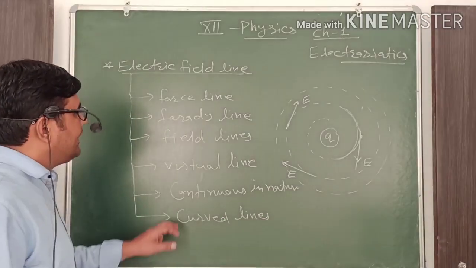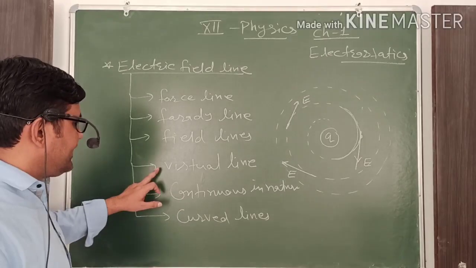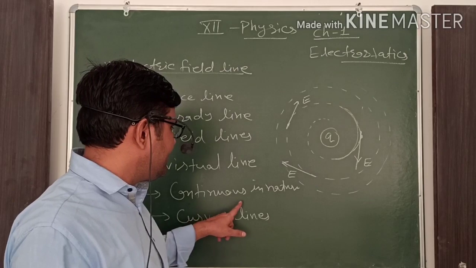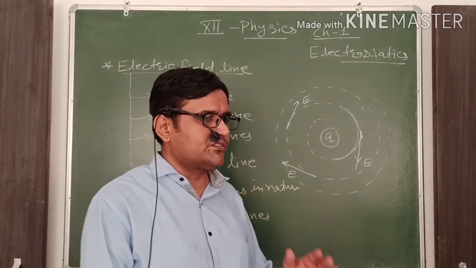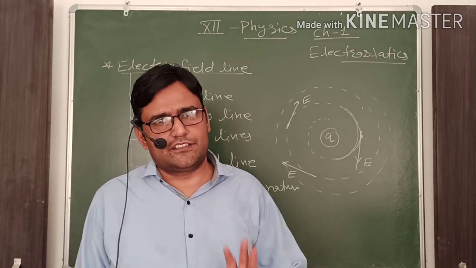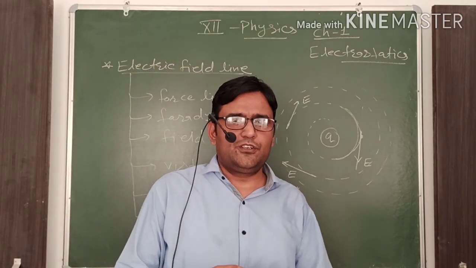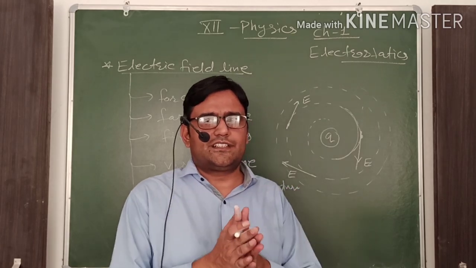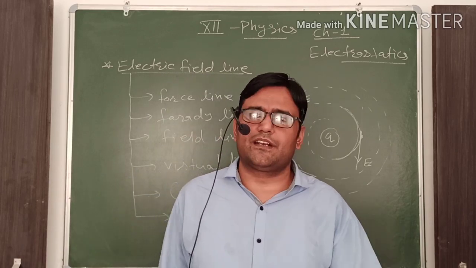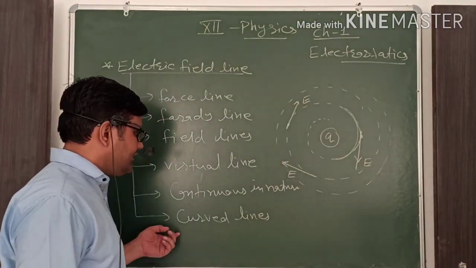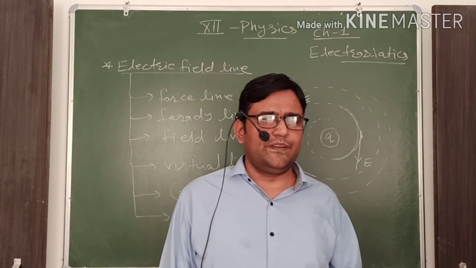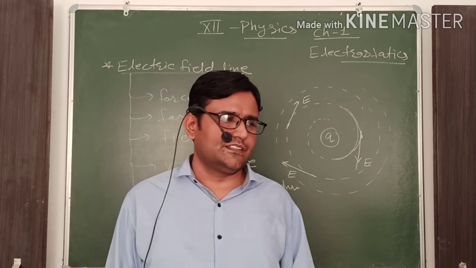The important points regarding these electric field lines: they are virtual or imaginary in nature, and they are continuous. It means they continuously start from a positive charge or end at a negative charge. Now, these field lines are curved lines. They are not straight lines. They are always curved lines.